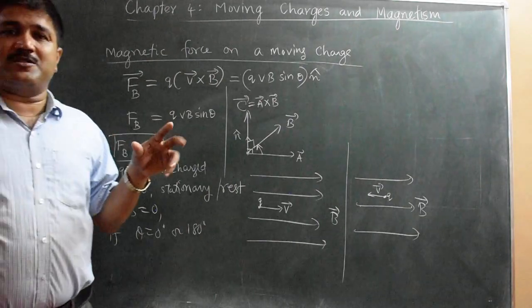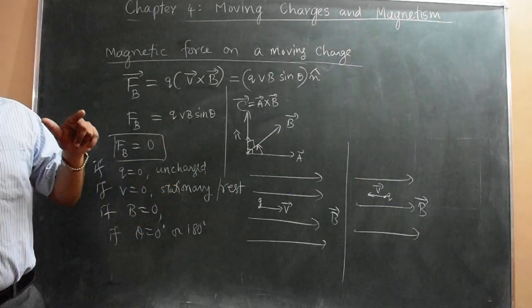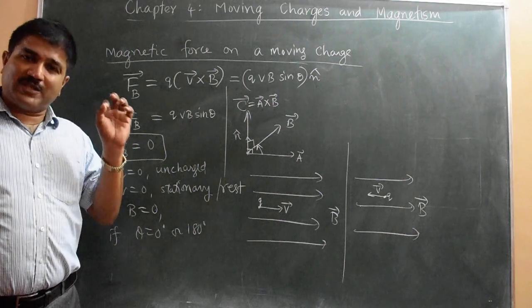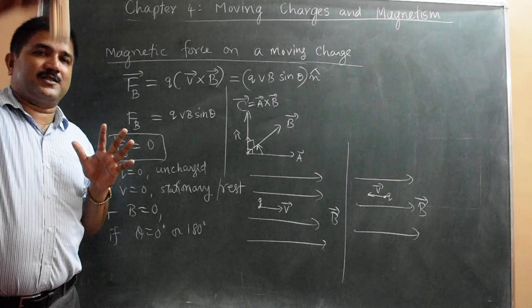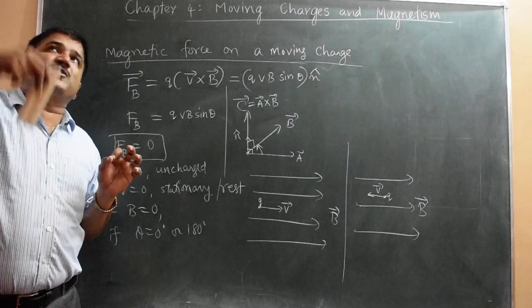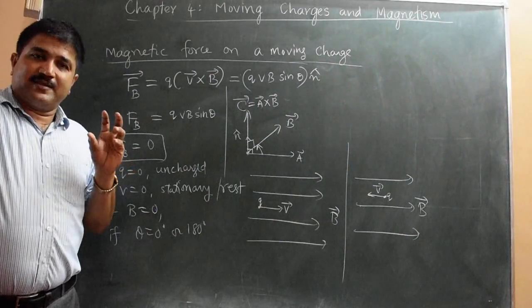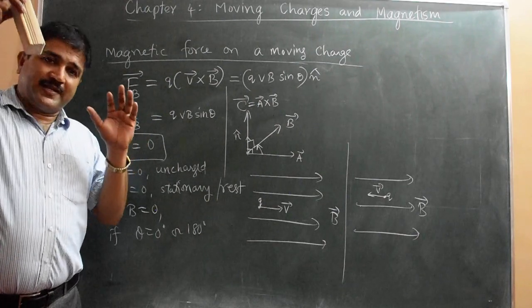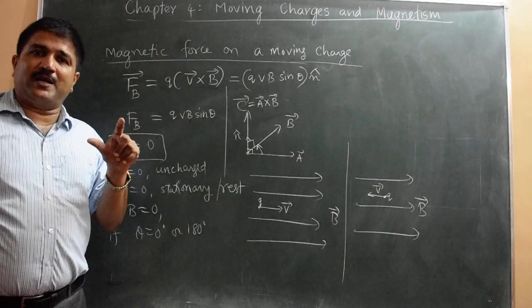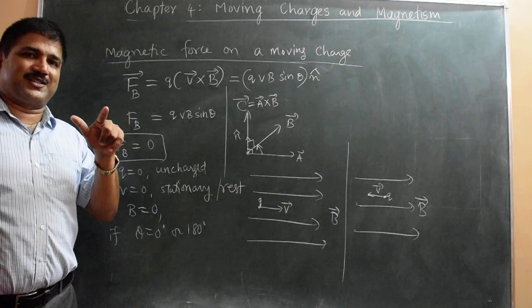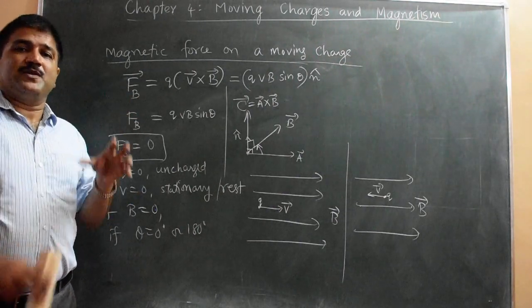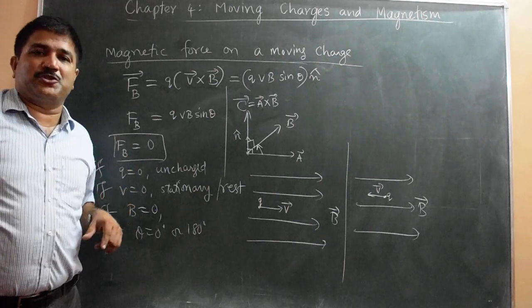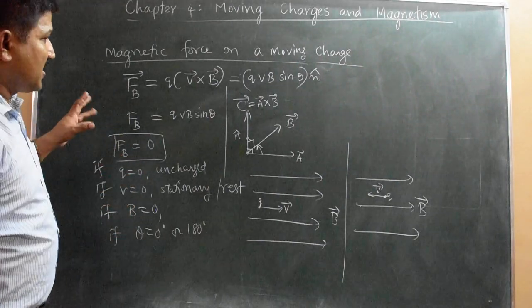A negative charge like an electron experiences a force opposite to the direction of the force experienced by the positive charge. So those are the conclusions.